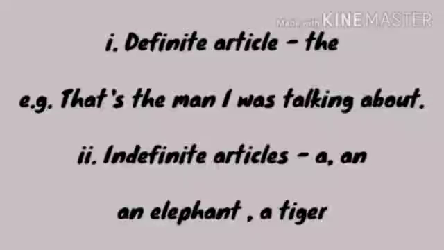So, here an elephant and a tiger can be any elephant or tiger. We are not talking about a specific elephant or a specific tiger. They are very non-specific here. So, we are using a and an.